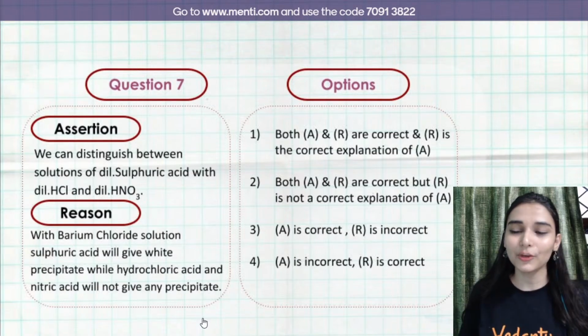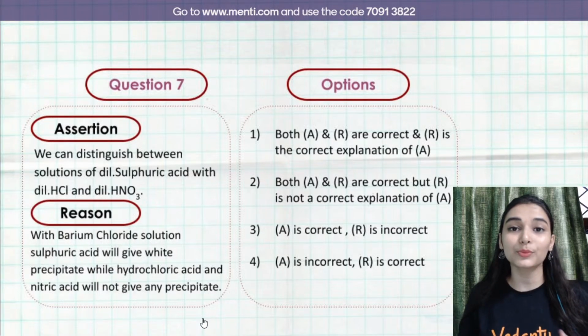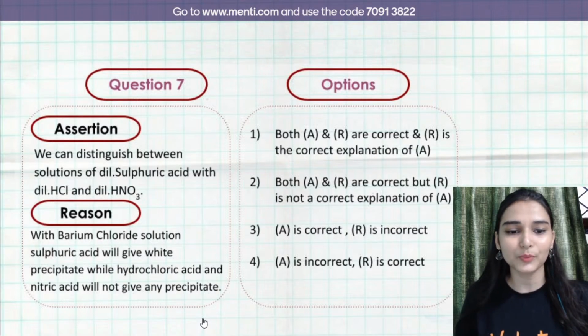Come on, you all can do it. Yes, 7th question on your screen. We can distinguish between solutions of dilute sulfuric acid, dilute hydrochloric acid and dilute nitric acid. Read it again. The reason says that with barium chloride solution, sulfuric acid will give a white precipitate, while hydrochloric acid and nitric acid will not give any precipitate.